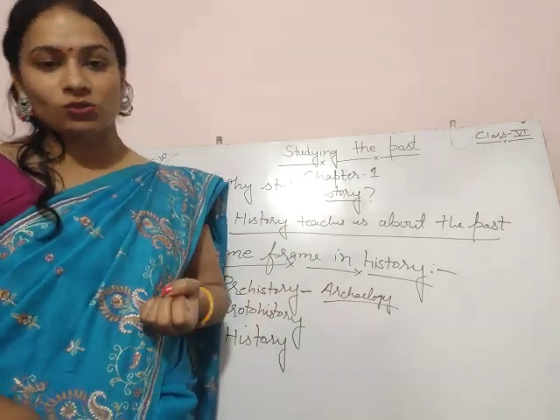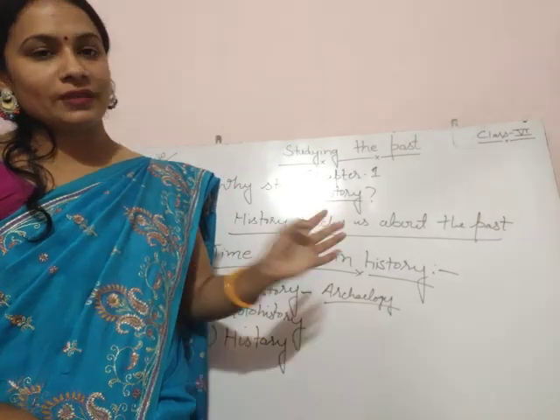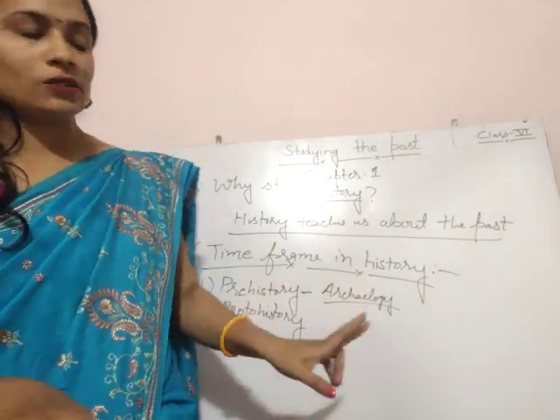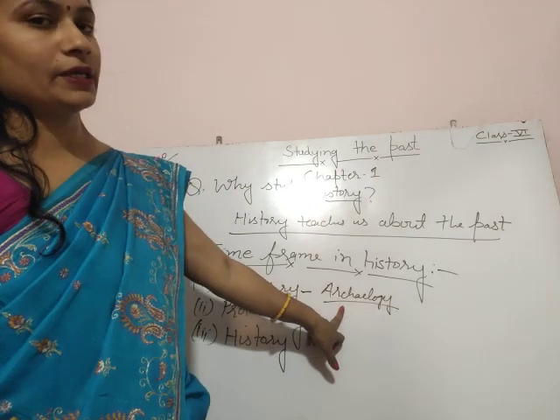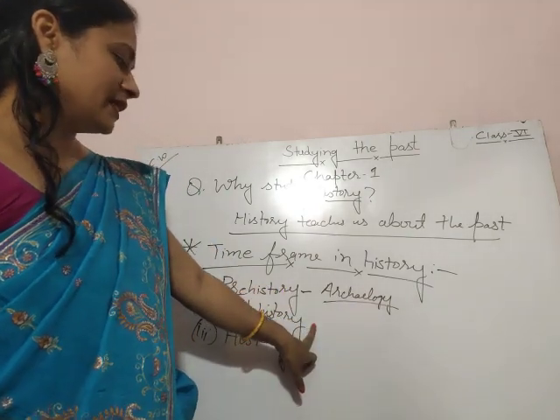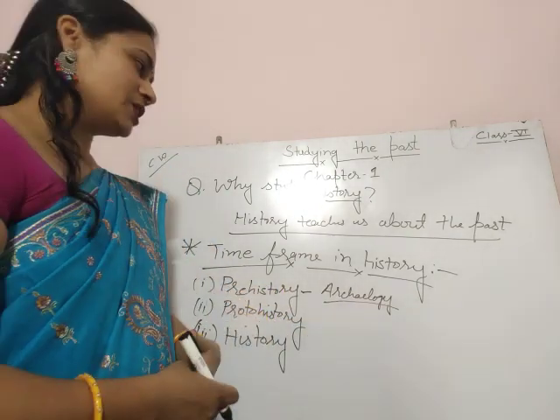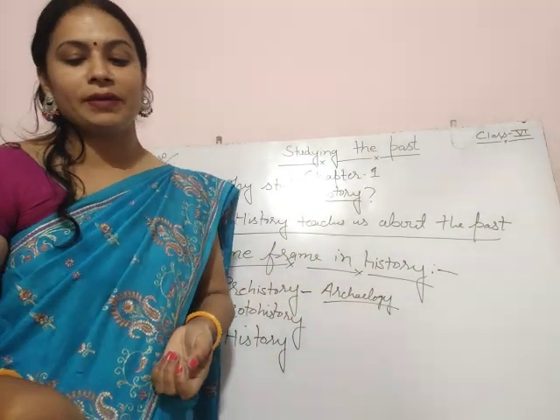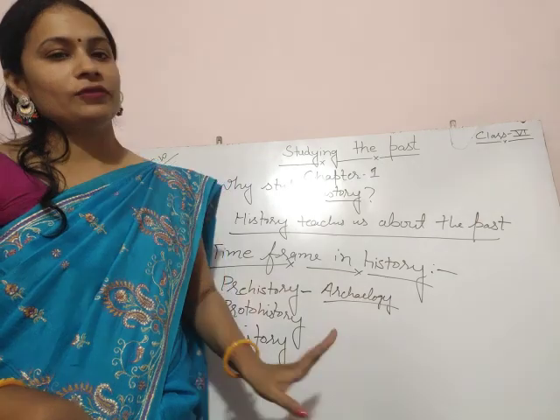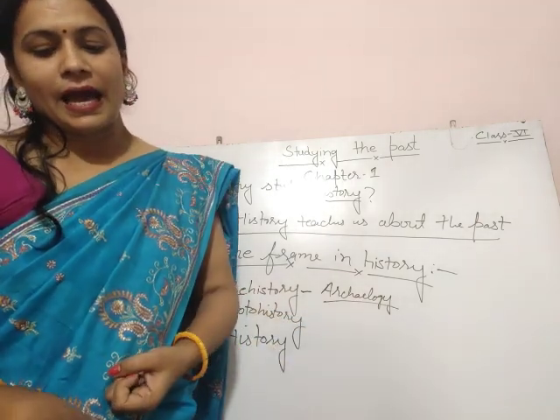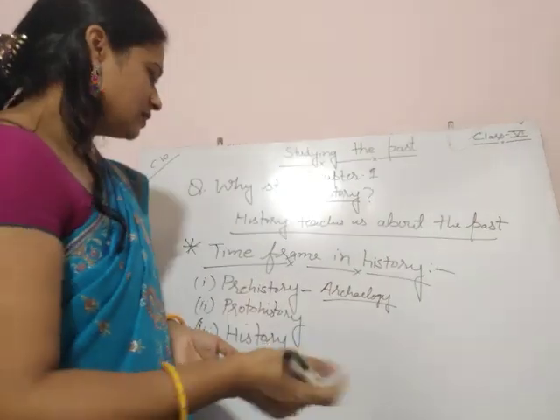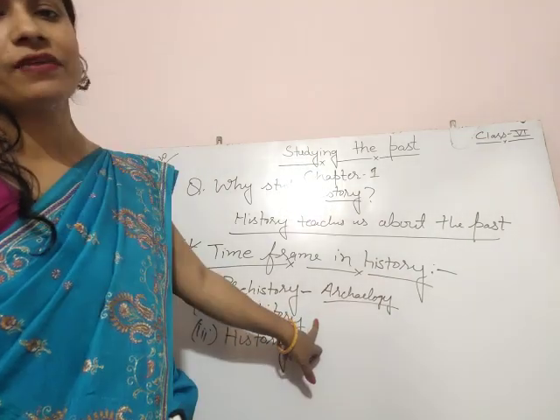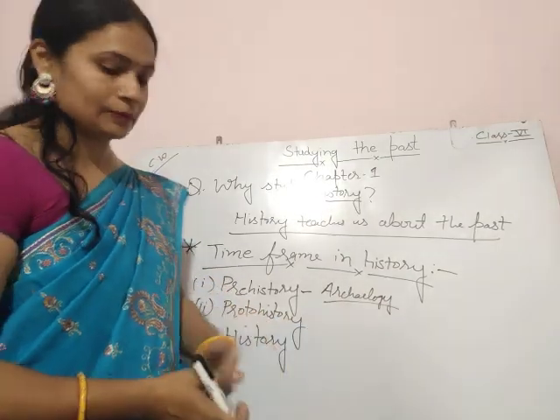So archaeological sources are the main source of information for this period also. An example of this period is the Indus Valley Civilization. You must have heard about that.